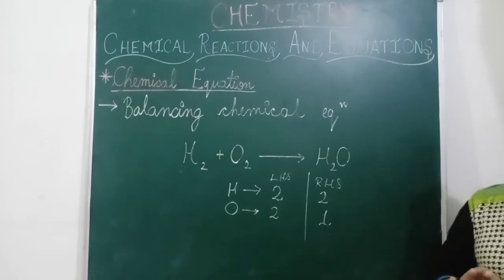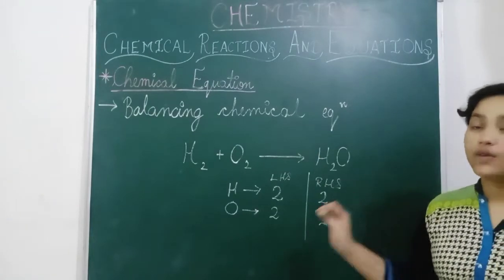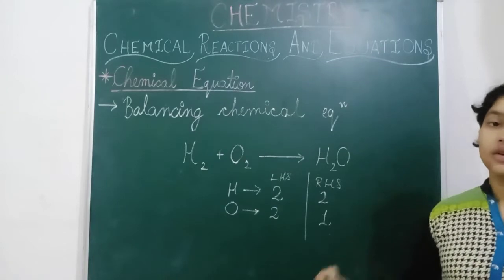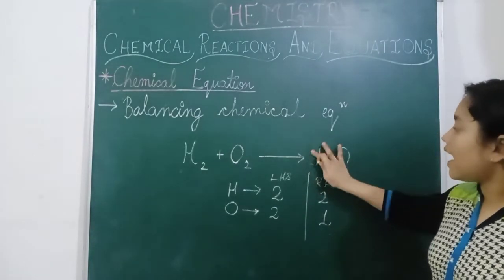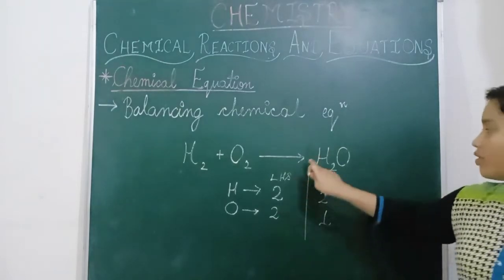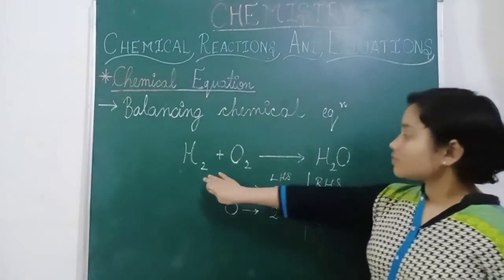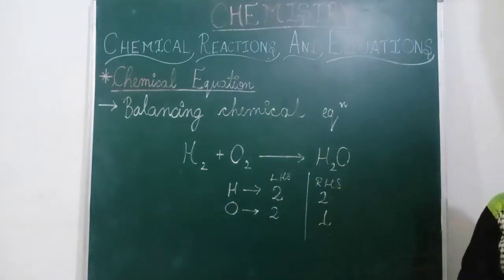Every time we balance a chemical equation, any number we add has to be written in the front, as a prefix. Here there are two substances combining together.